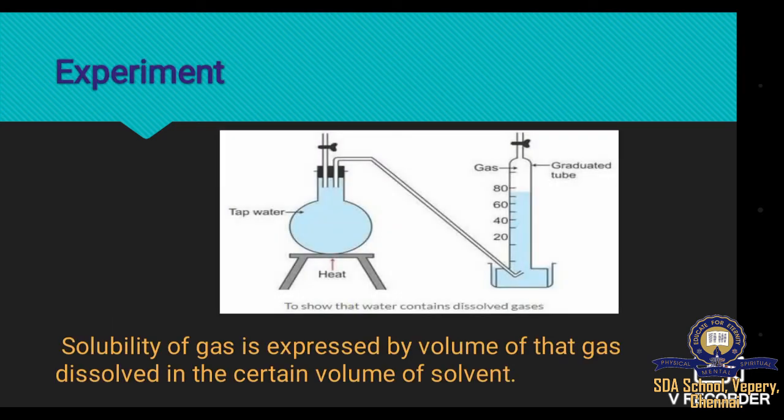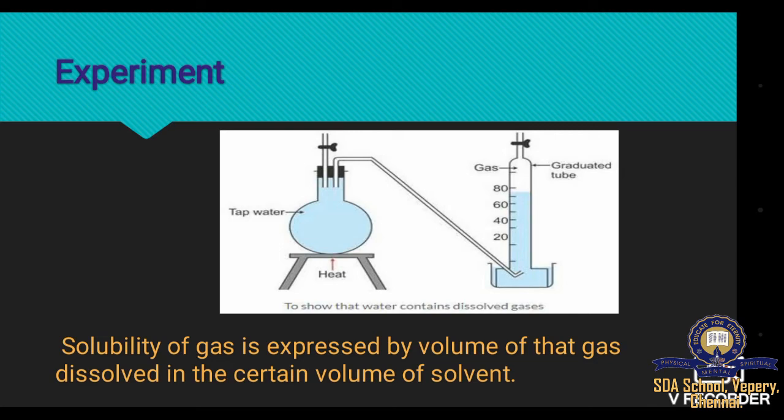Let's see another experiment to show that ordinary tap water contains dissolved gases. Take a round bottom flask and fill it with tap water. A graduated tube filled completely with water is inverted over the end of the delivery tube in a trough of water. Now heat the flask. The gas bubbles will collect in the graduated tube and come in contact with cold water in the tube.